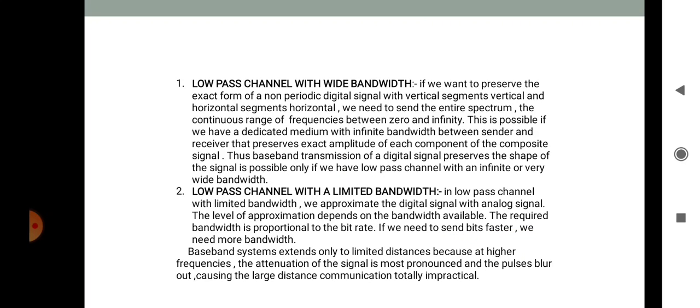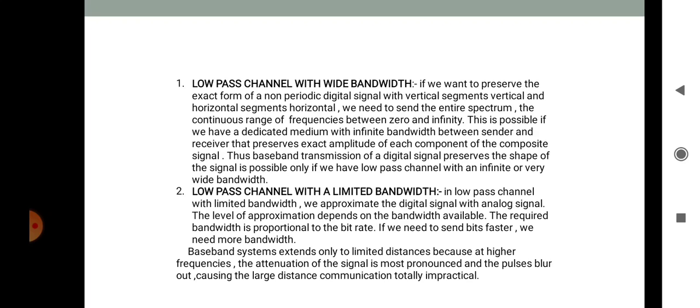The first type is the low pass channel with a wide bandwidth. If you want to preserve the exact form of the non-periodic digital signal with vertical segments and horizontal segments, we need to send the entire spectrum, the continuous range of frequencies between 0 and infinity.